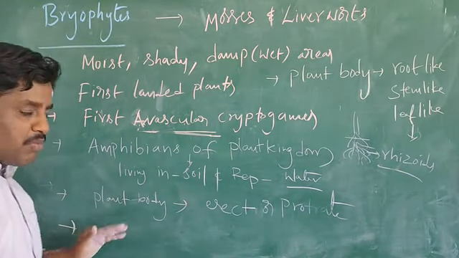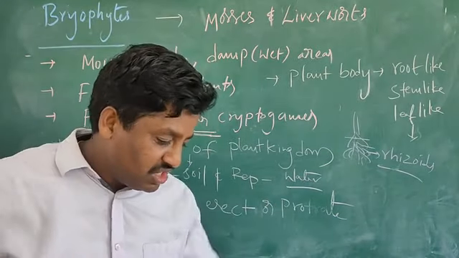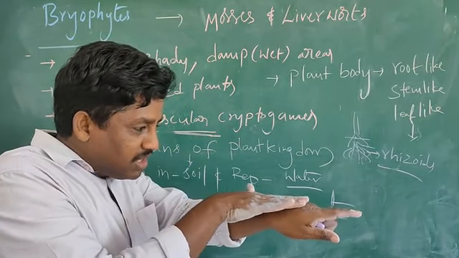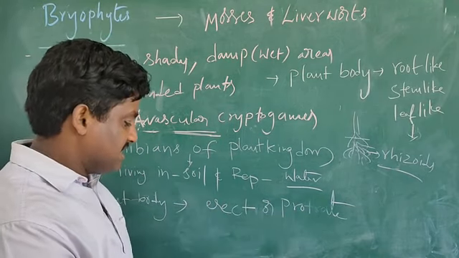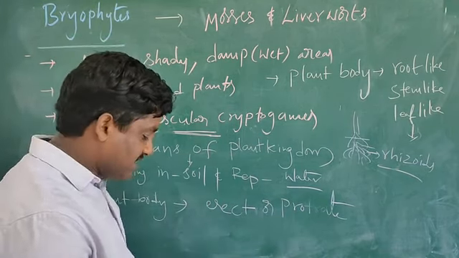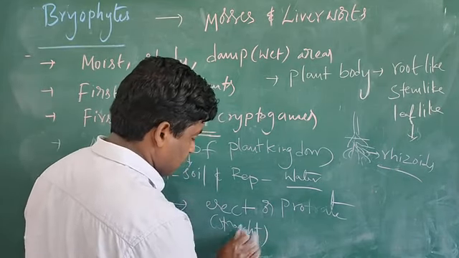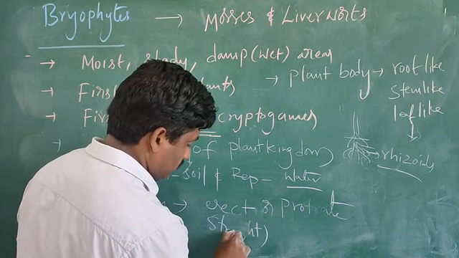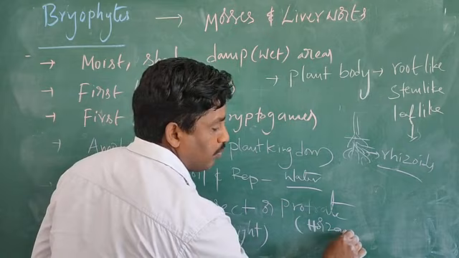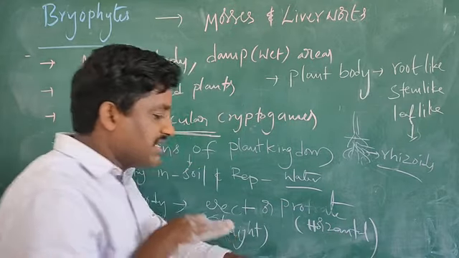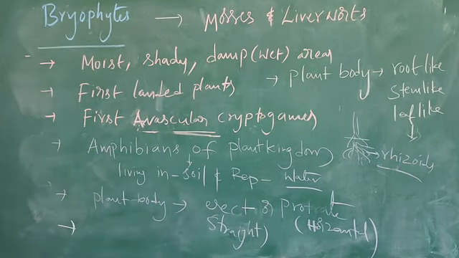This plant body may be prostrate. Prostrate means it grows horizontally like this, on the soil. Or it may be erect, which means straight. Prostrate means horizontal, and straight up means erect. Like that, it can grow.